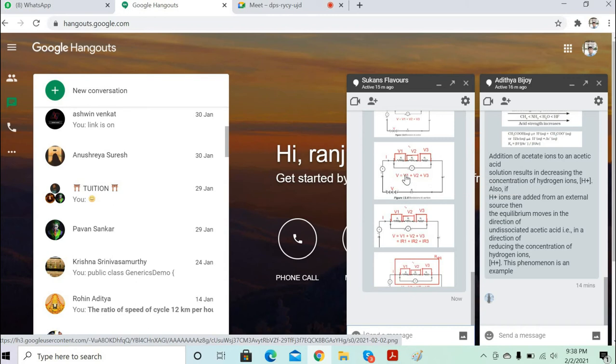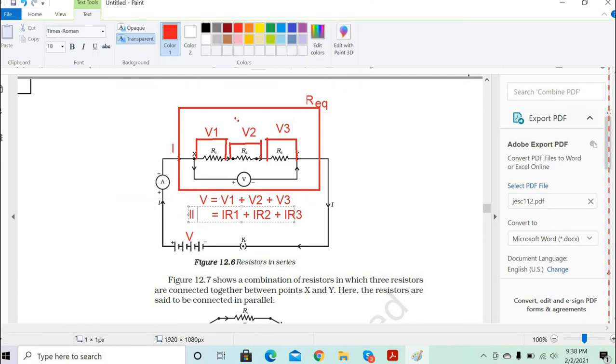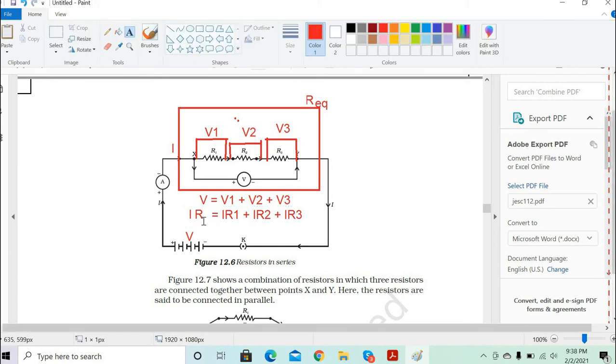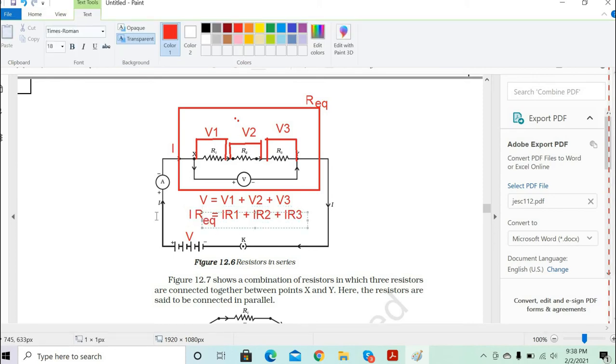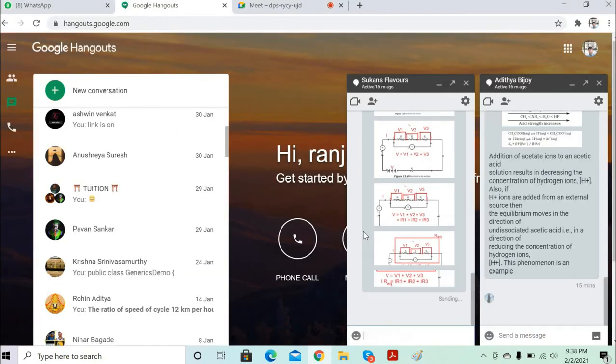So as per Ohm's law, you can replace it: I R equivalent will be equal to I R1 plus I R2 plus I R3.